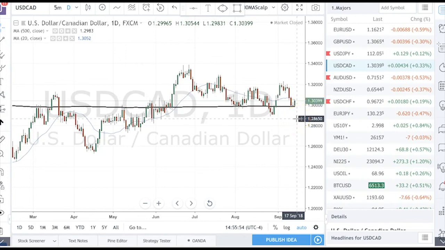Having said this, though, of course, it's all headline risk, so technicals go a very short way to informing your trade, simply because it could go very, very badly, or it could go very, very well, and that's impossible to forecast at this point. But for now, those are the levels that I would trade, given the technical foundation, and it seems to be the path of least resistance for the time being.